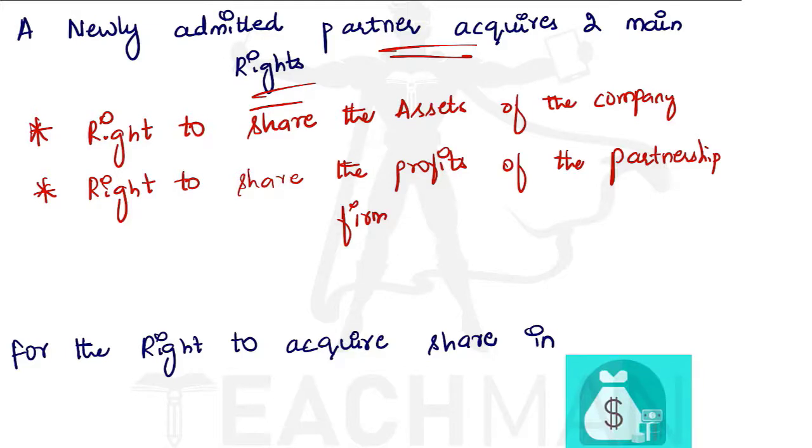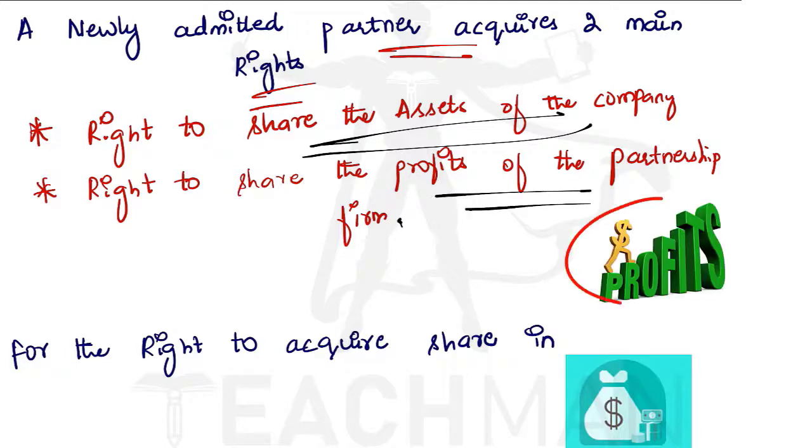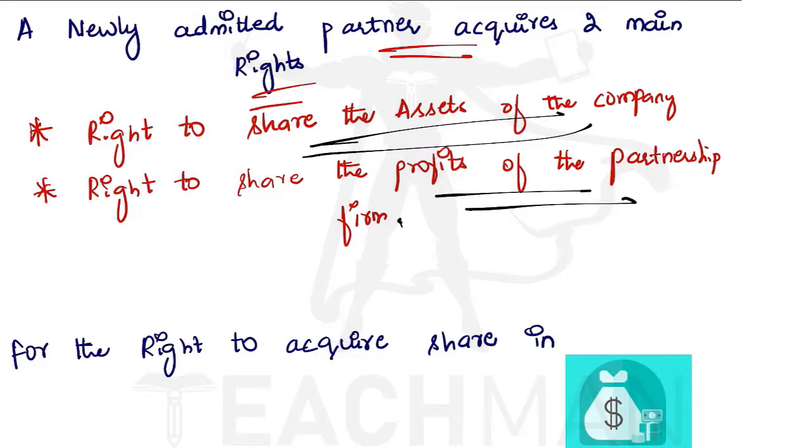The first one is the right to share the assets of the company. So he also has ownership of the assets of the company. Then, the right to share the profits of the partnership firm. So whatever profits the partnership firm gets, he can take a share of the profits also. So these are the two rights of admission of a new partner.